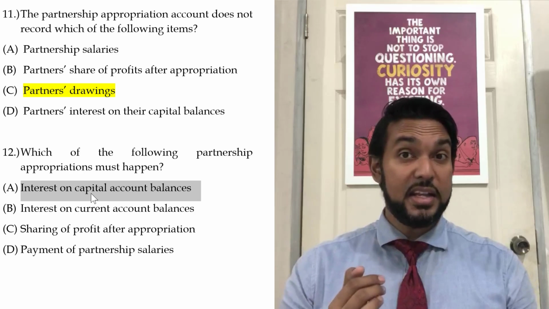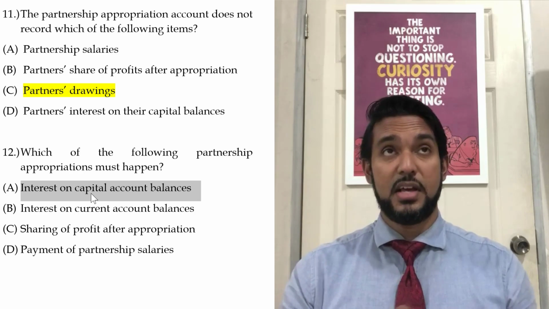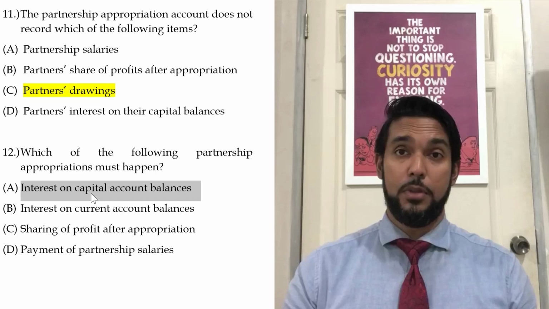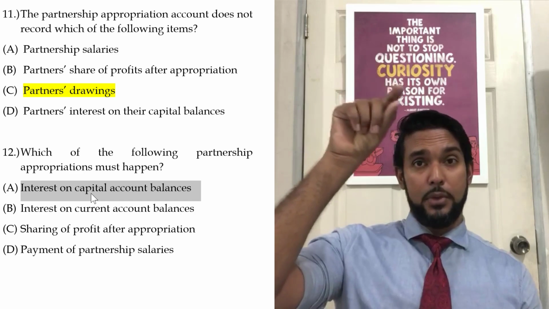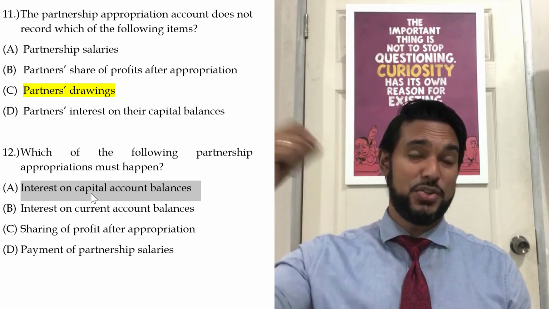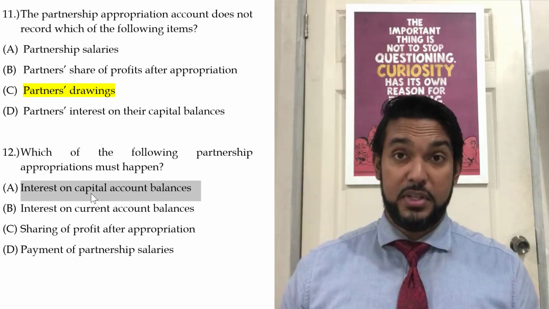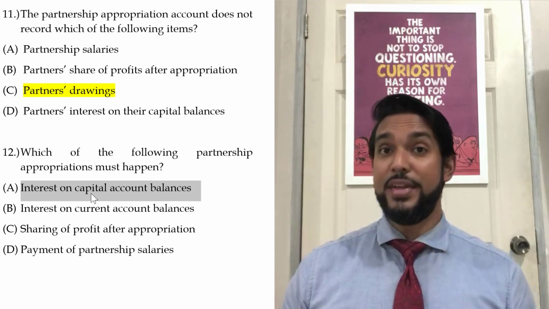Partners can get interest on capital, they can get a salary, and profits are shared after all appropriations. And of course, at the very top, right below net profit before appropriation, you can add interest on drawings. But none of those things, with the exception of one, is ever bound to happen.